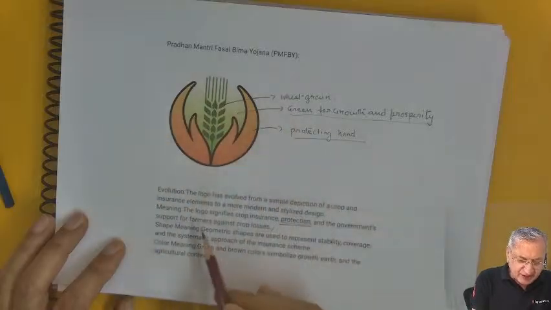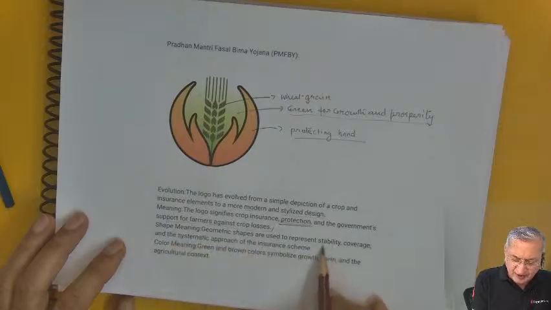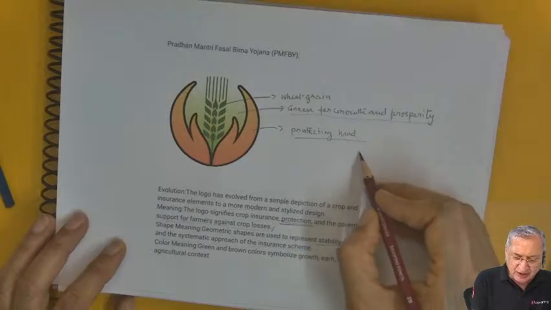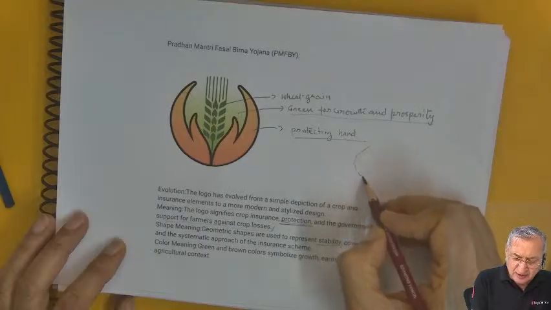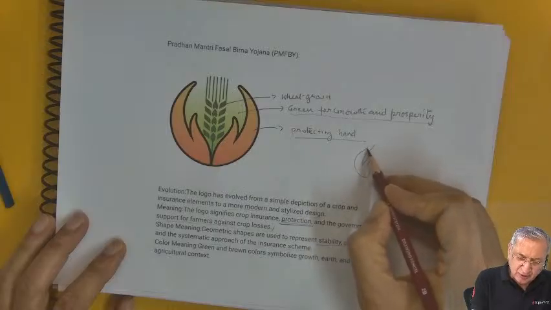The meaning of the shape: geometric shapes are used to represent stability, coverage, and the systematic approach of the insurance scheme. You might have seen the Jeevan Bima Yojana symbol.